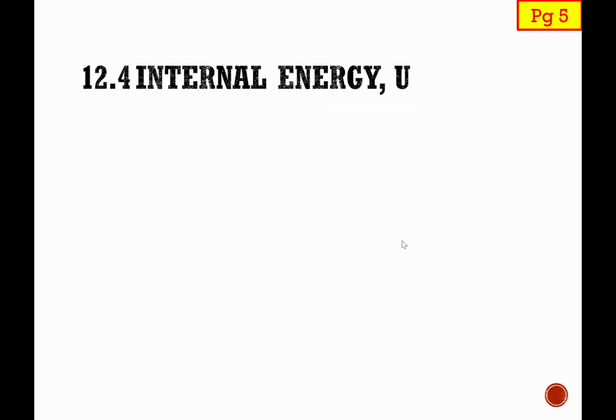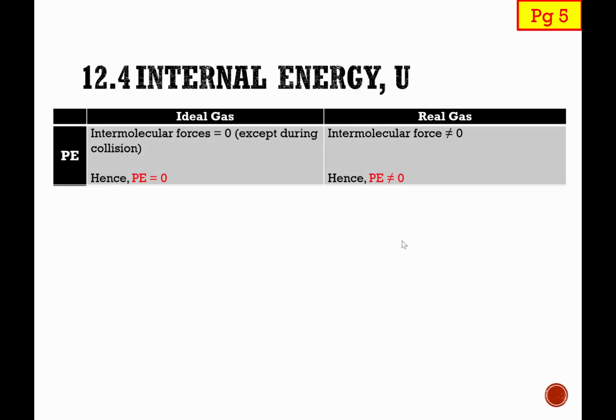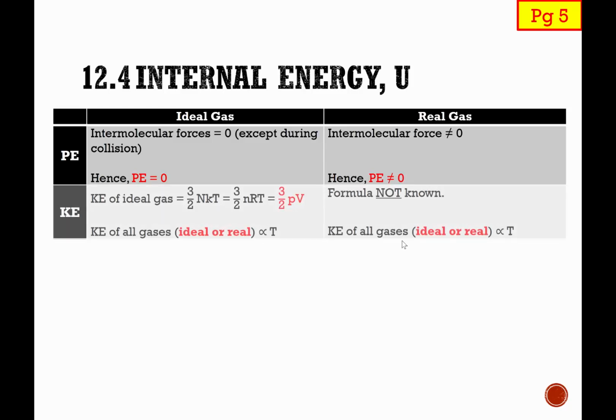So finally, let us compare between ideal gas and real gas. For ideal gas, there are no intermolecular forces, so potential energy due to intermolecular forces must be zero. Whereas that's not the case for real gas, because intermolecular forces are not zero. So for the internal energy of a real gas, we need to consider the potential energy. For ideal gas, KE we have the formula 3/2 nKT or 3/2 nRT, or using the ideal gas equation, we can also convert it to 3/2 PV.